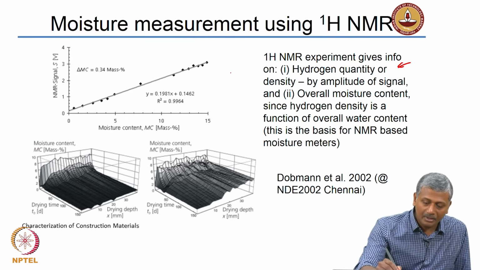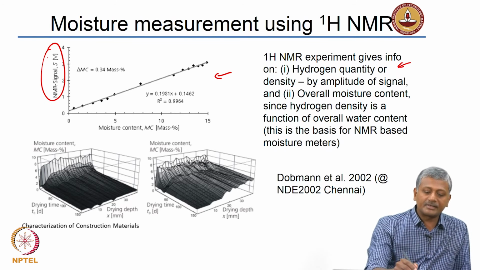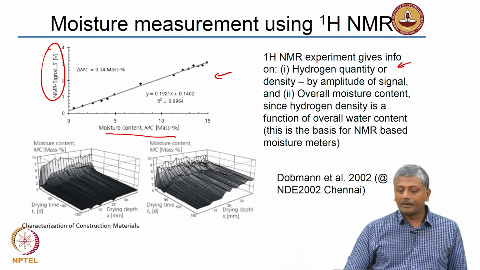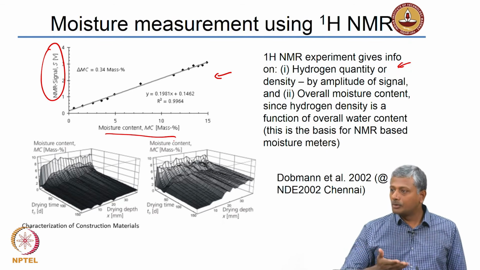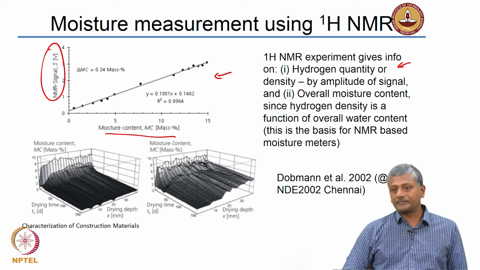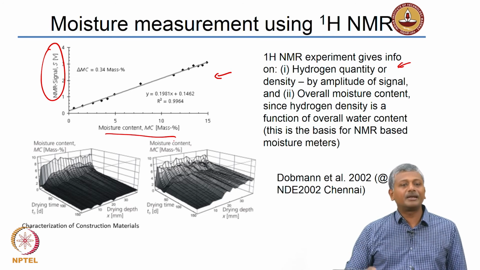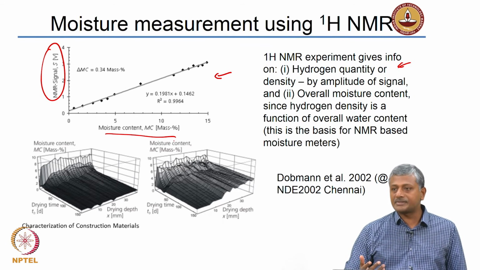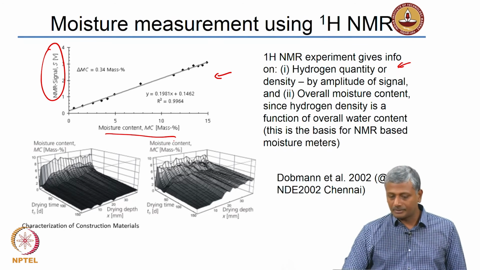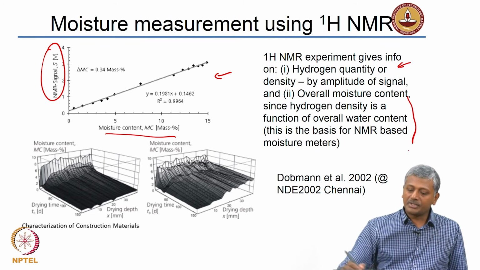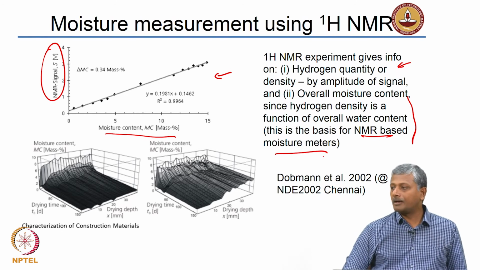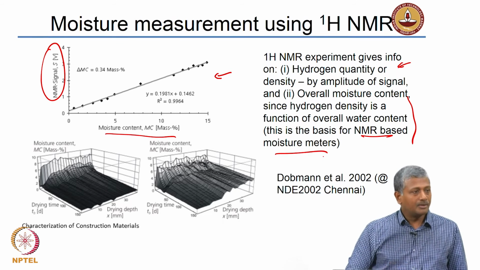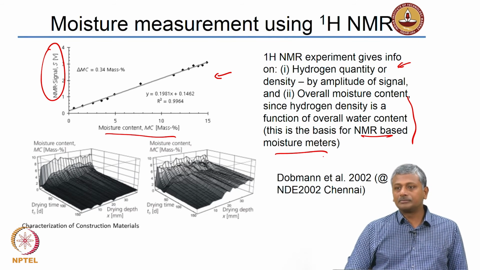For instance, here on this picture, the amplitude of the NMR signal is plotted against the moisture content in wood. Okay, this is actually for wood, and you see here that with increasing moisture content you get a relatively good increase in the signal intensity. So, more the moisture content, the greater the amount of hydrogen protons that are present in the system. So, you get a greater intensity in the signal. Okay. And again hydrogen density is a function of overall water content. Again most NMR based moisture meters are measuring moisture in the systems by estimation of the hydrogen density in the system.